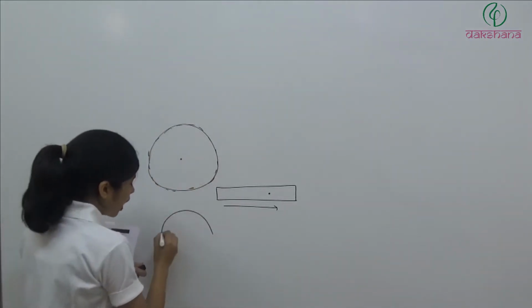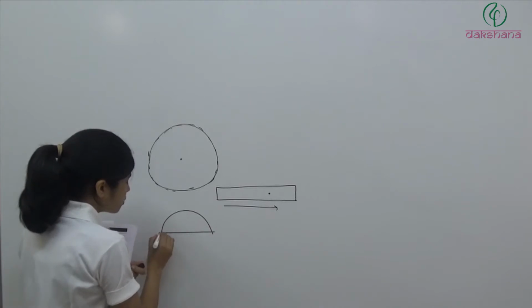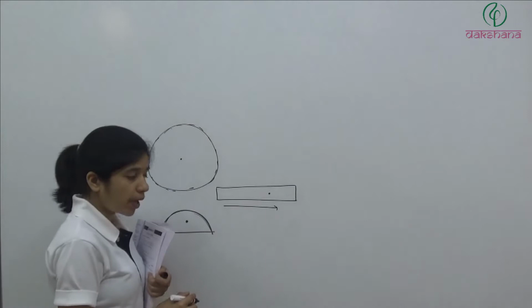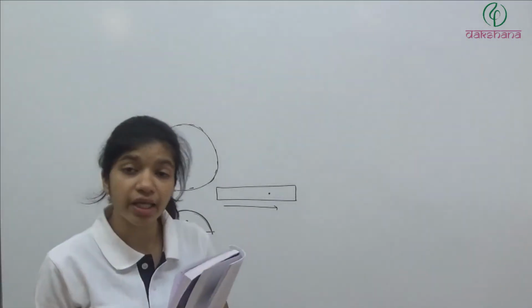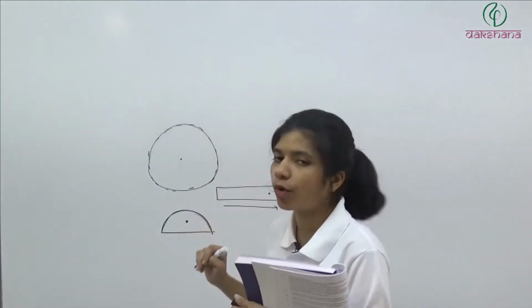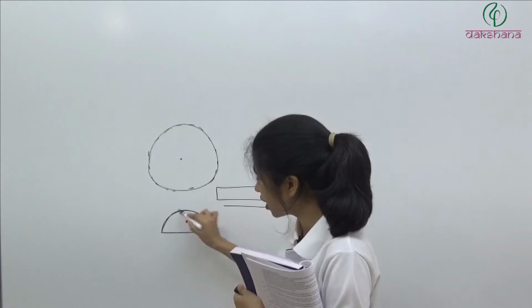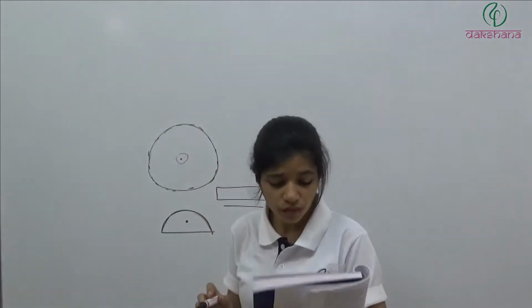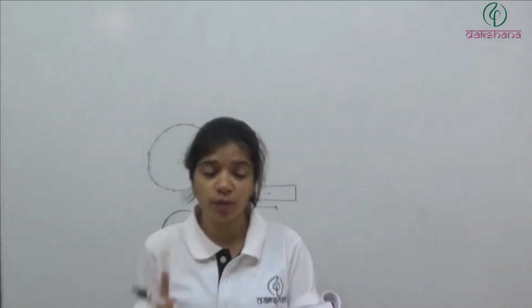If we talk about the half ring, the mass is distributed over here, but the center of mass is lying here at 2r by pi. So it is not always lying inside the body, it can lie outside. This is the actual body, the half ring, but the center of mass is lying here. So this option is wrong.